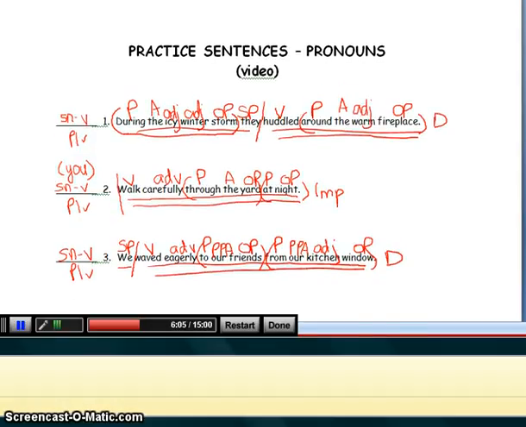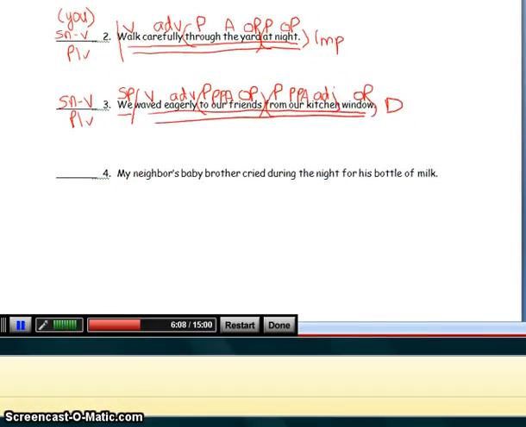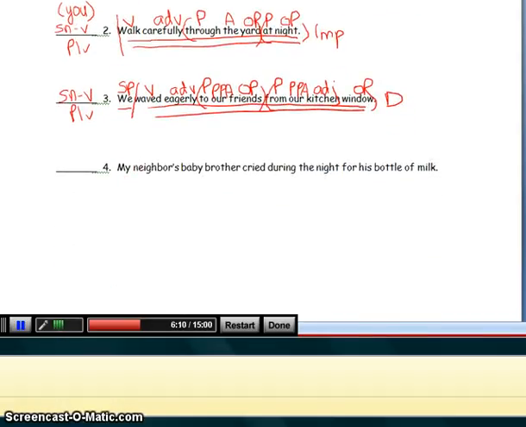And we have one more sentence that we're going to do, and this just kind of includes everything that you've learned so far, just about. So we have, my neighbor's baby brother cried during the night for his bottle of milk. Who cried during the night for his bottle of milk? Brother. Subject, noun. What is being said about brother?